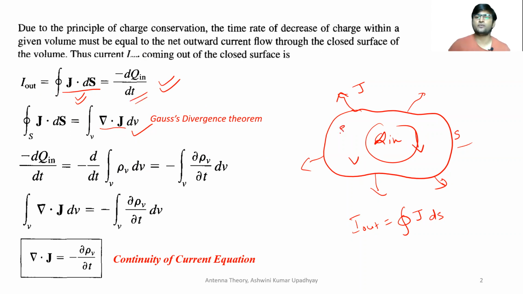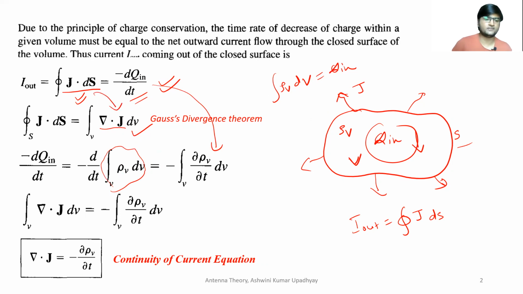Suppose there was a volume charge density rho v inside it. So if you take the integral of rho v in this volume v, this will be equal to Q in, right? So in place of Q in, you can write the volume integral of rho v dv. Clear? So this is what I have written here, replacing this term with this.